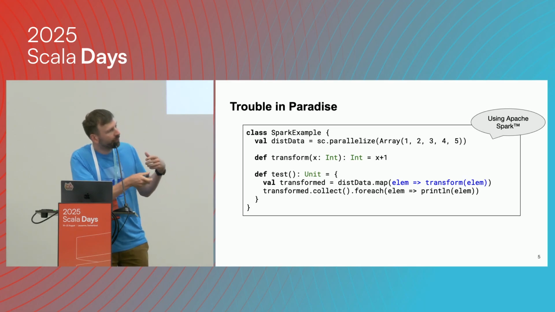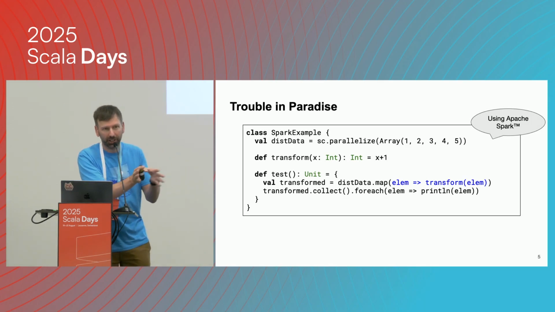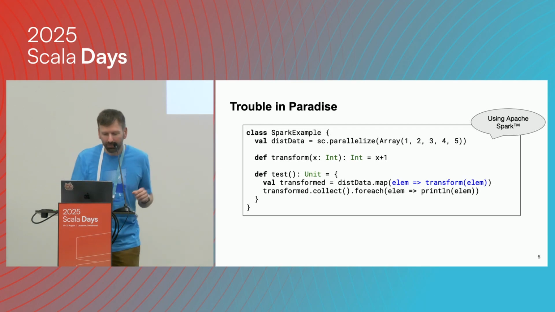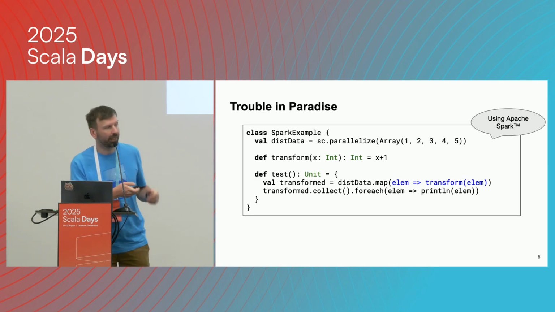And the transformed data set is just a sort of handle to the transformed data set, because the actual data stays on each worker machine. So that's what makes Spark so efficient. We don't send data around if not needed.